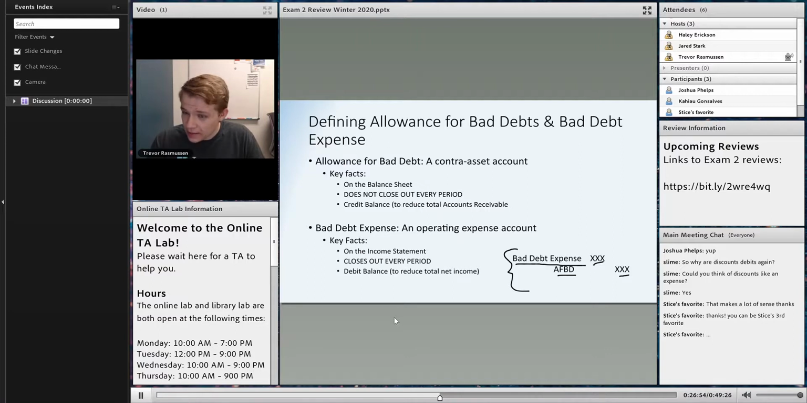Allowance for bad debts is a contra asset account. Now, if it's a contra asset account, is it a debit or a credit balance? Hopefully you thought a credit balance. Just like with contra revenues, a contra account is paired with its asset or its revenue or whatever it may be. And so in this case, we're going to have accounts receivable on our books. We're going to have a contra asset account of allowance for bad debts. And it's going to directly reduce the accounts receivable, giving us a net accounts receivable number.